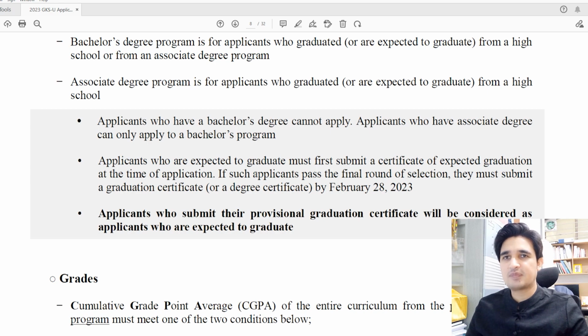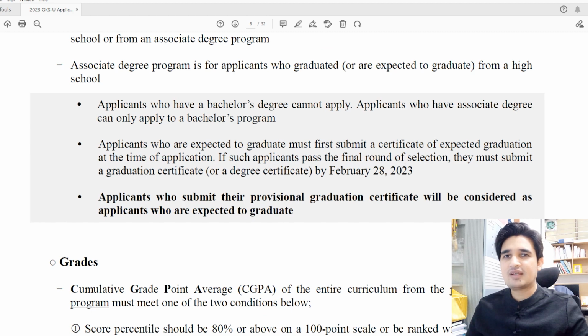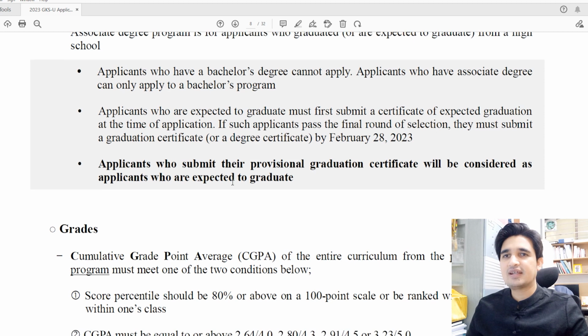And applicants who are expected to graduate must submit a certificate of expected graduation. And applicants who pass the final round of selection must submit a graduation certificate by February 28, 2023. So this is a very important point. For example, if you are applying on an expected graduation certificate and you think that you cannot get your final degree or final transcript by February 28, 2023, then you cannot apply for GKS this year. You have to wait till next year. And applicants who submit their provisional graduation certificate will be considered as applicants who are expected to graduate.